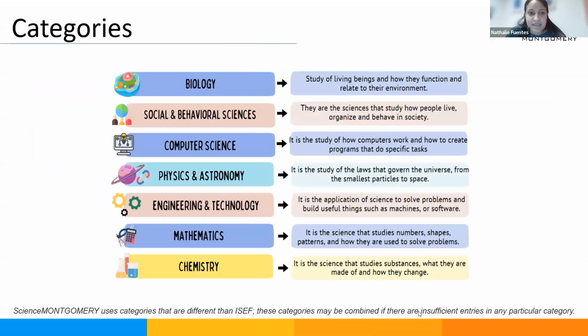What are the categories that you can compete in? We have biology, social and behavioral sciences, computer science, physics and astronomy, engineering and technology, math and chemistry. It is important to know that these categories are not strictly the same as the ones in ISEF. Sometimes we do combine them due to insufficient projects in one category or the other. These are the ones that we have. Just make sure that your project aligns with one of these.